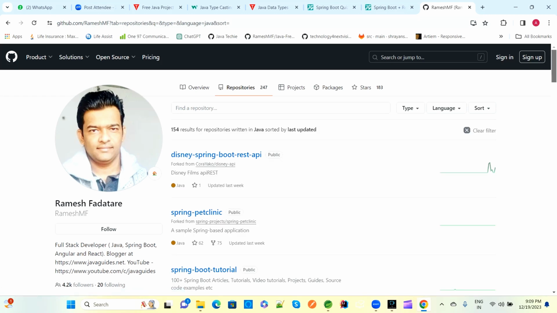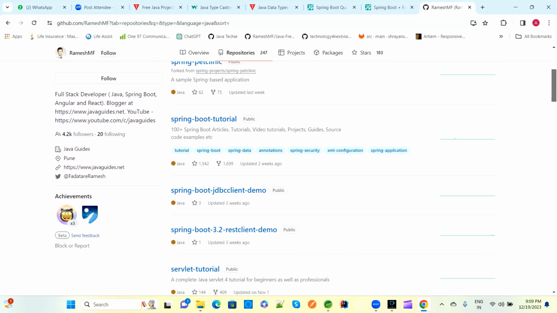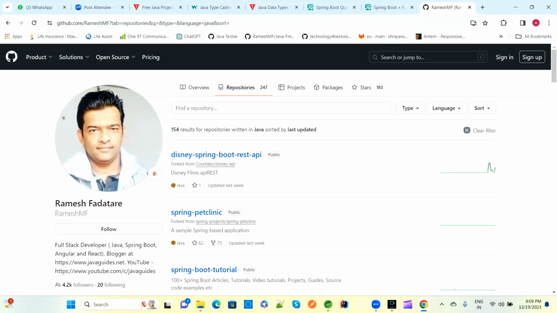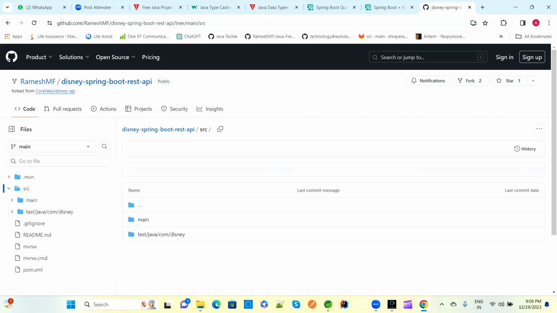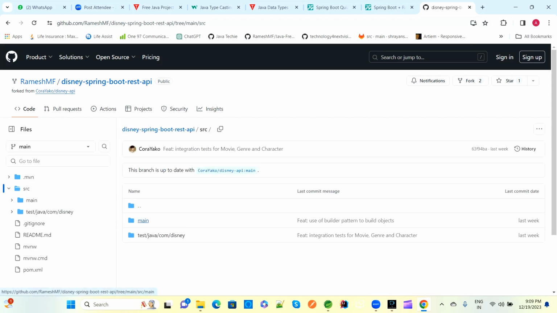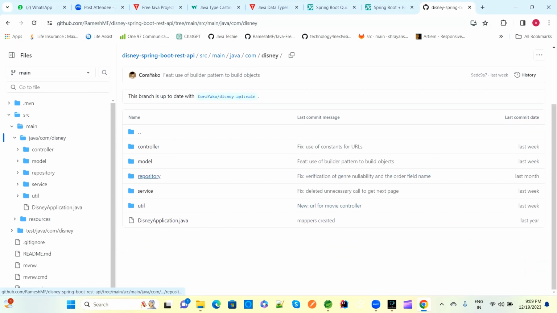So if you search here Java projects, this is, suppose, a Spring Boot REST project. Here we have SRC. In SRC all the Java code will be there. In the main method, we have a Disney project. So Disney Hotstar, I think. This related project is there. We have controller, model, repository, service, util. So these all are the packages they created.